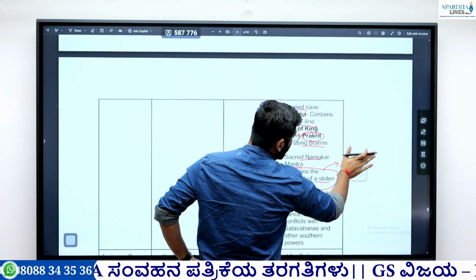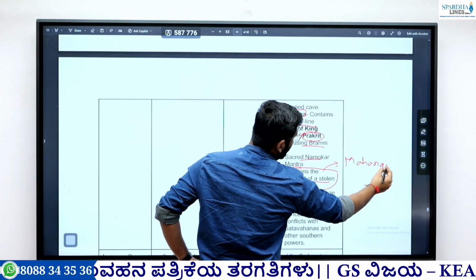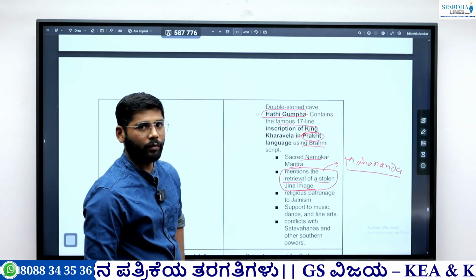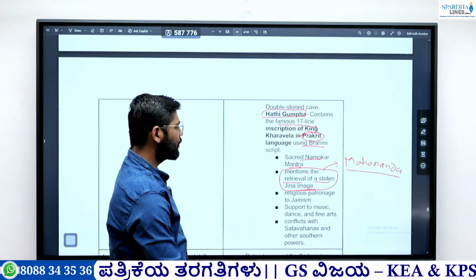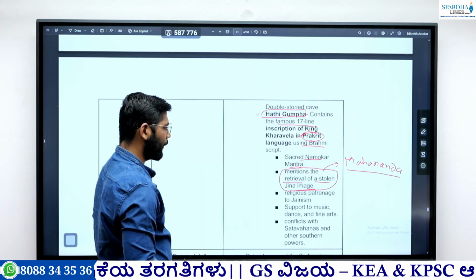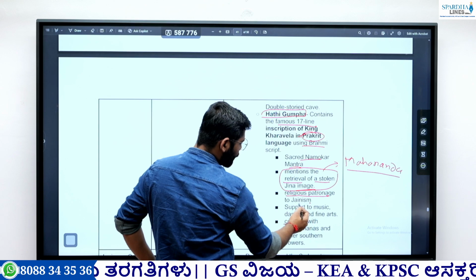Not Dhananda, it was Mahapadma Nanda, the establisher of the Nanda dynasty. After his conquest of Kalinga, he took the Jina image, and this was recovered by King Kharavela.